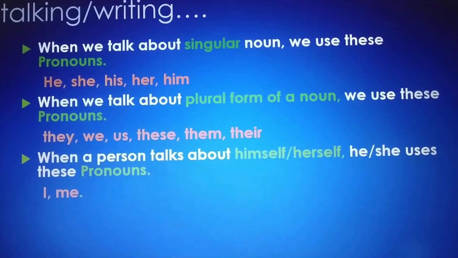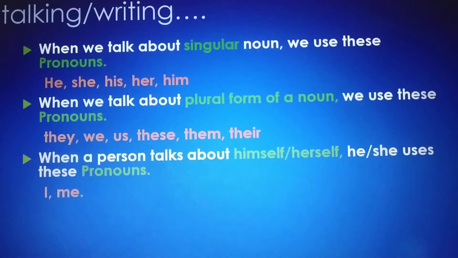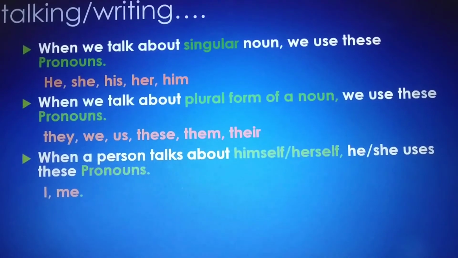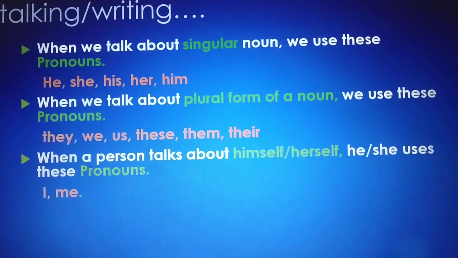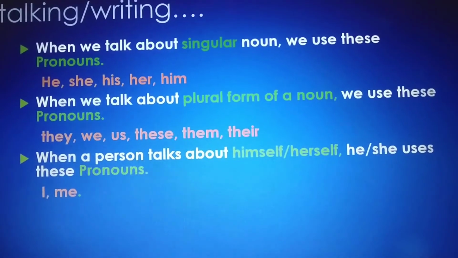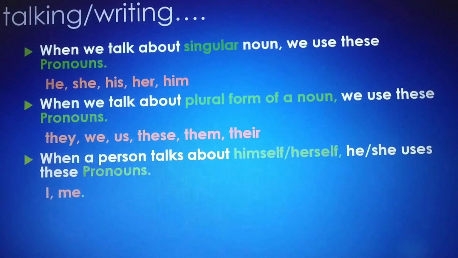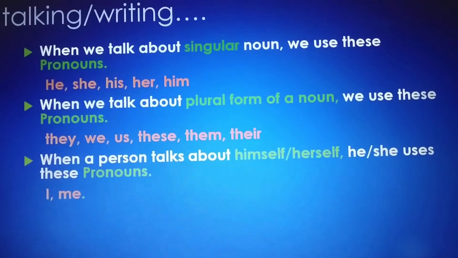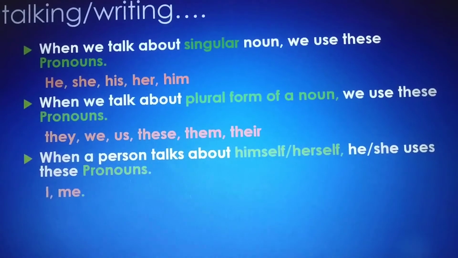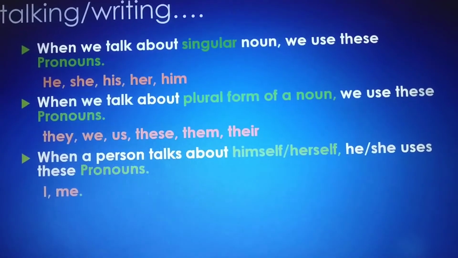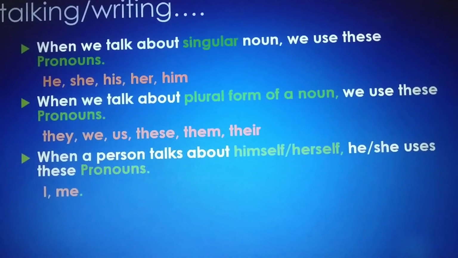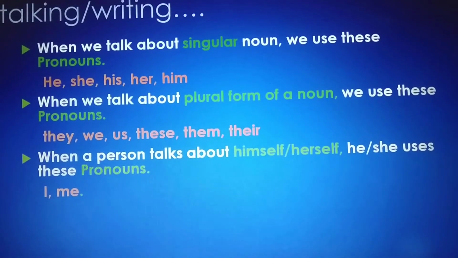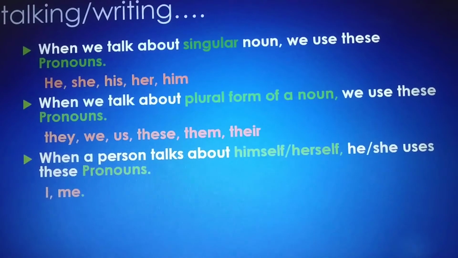For example, if I talk about a boy, then I can use he. For example, Karman is a boy. He is 7 years old. Tia is a girl. She is 6 years old. Where to use his? Should we talk about one example? Okay.